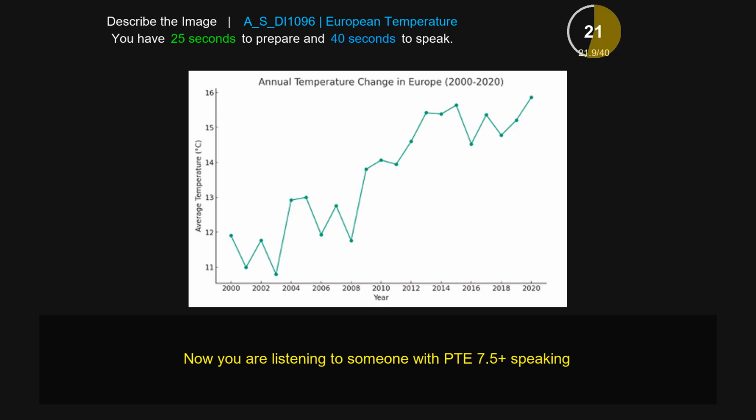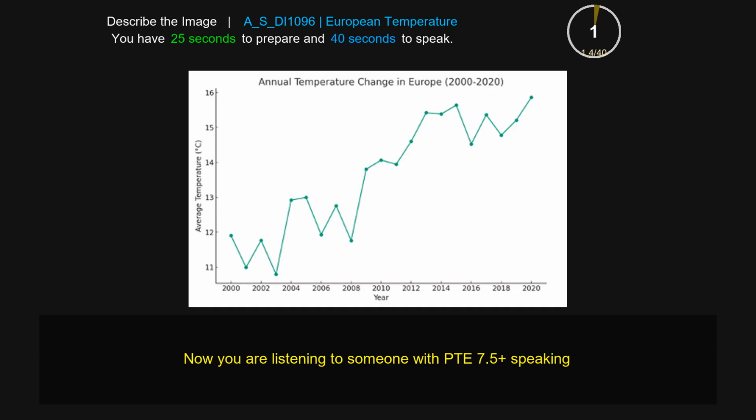There is a dotted line in green color, and it varies across different years. It is actually decreasing or increasing, and there is also a large distribution of numbers. Overall, this image gives a clear idea about the change in Europe, especially for the temperature. And this image is very informative, and thank you.